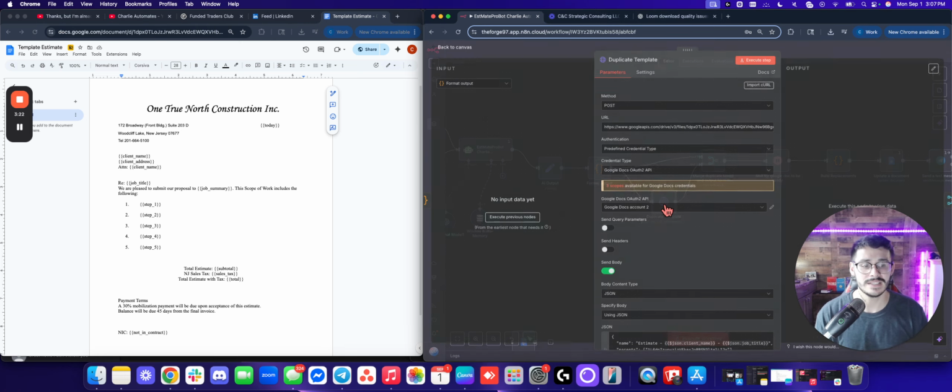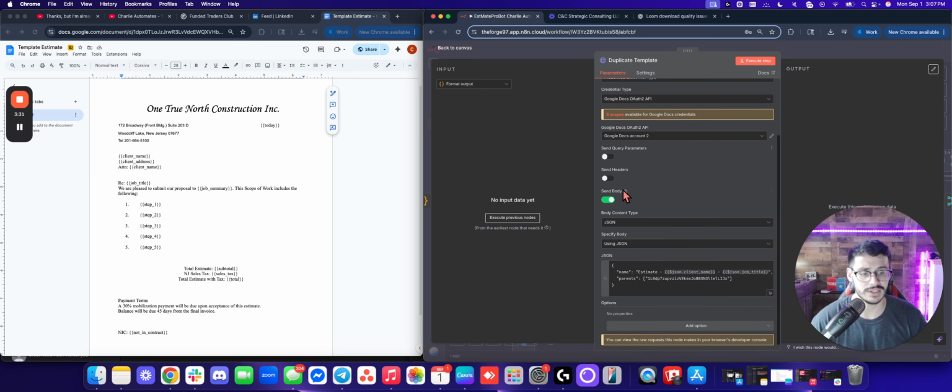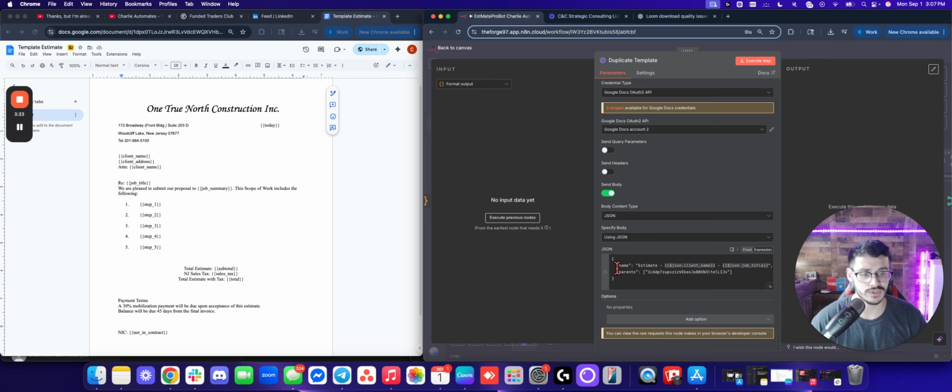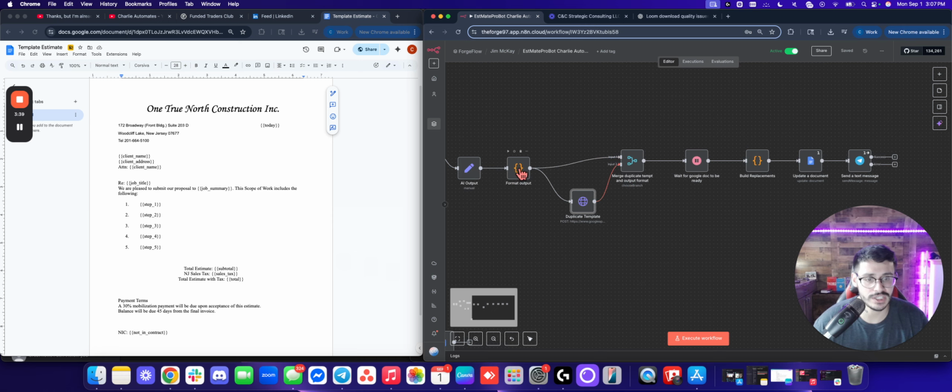So, a simple HTTP request post. If you have any questions on this, you're more than welcome to comment. You'd connect it through the right credentials. I have the title formatted correctly so it creates the right title on the duplicate template. Merge the information, take the fields.